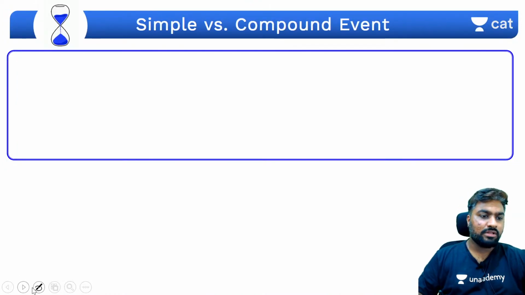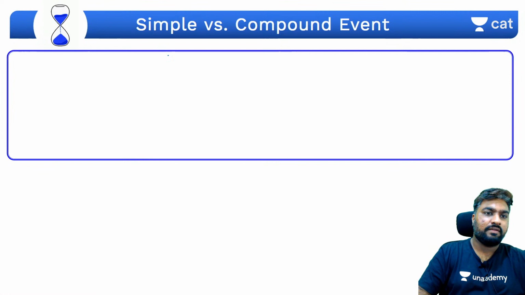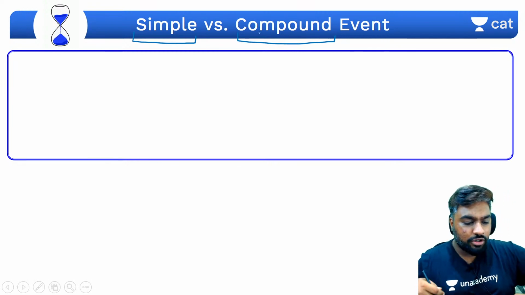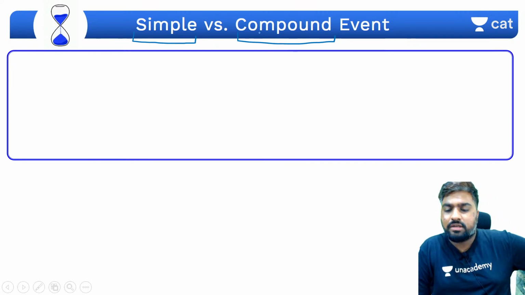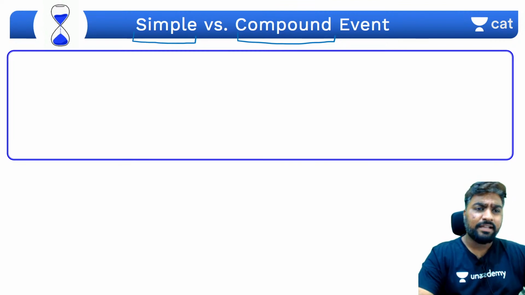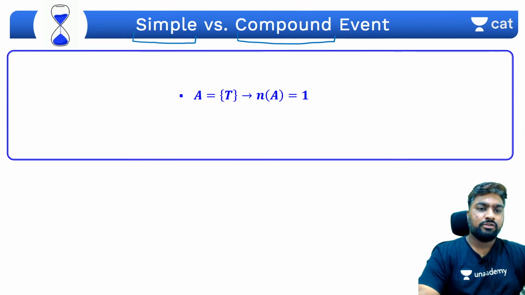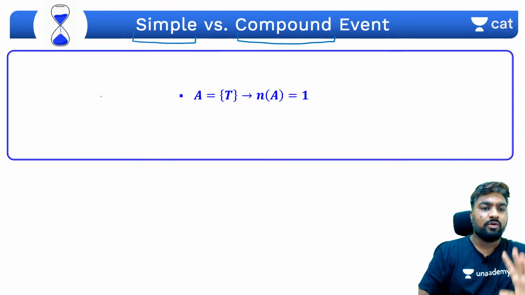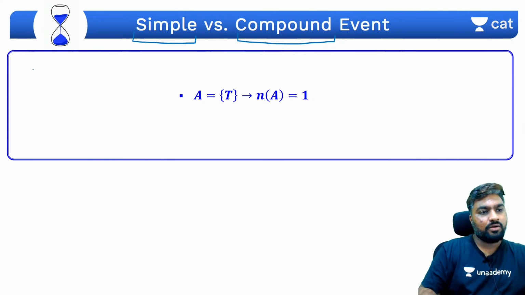Okay, now let's move on to the next concept of probability where we talk about something called a simple event and a compound event. What do you mean by a simple event and what do you mean by a compound event? So let's say we are flipping two coins. Or let's say we are flipping one coin. Okay, so the chances would be what?